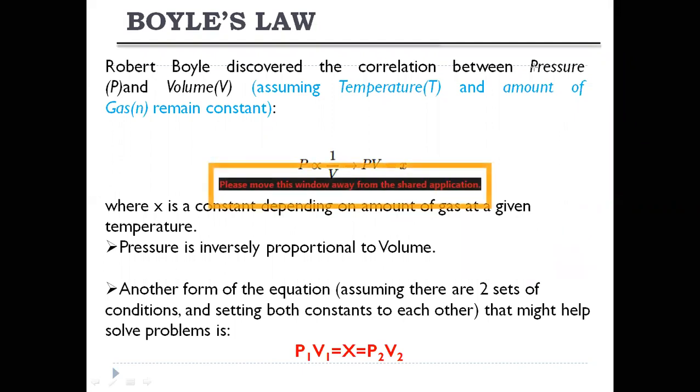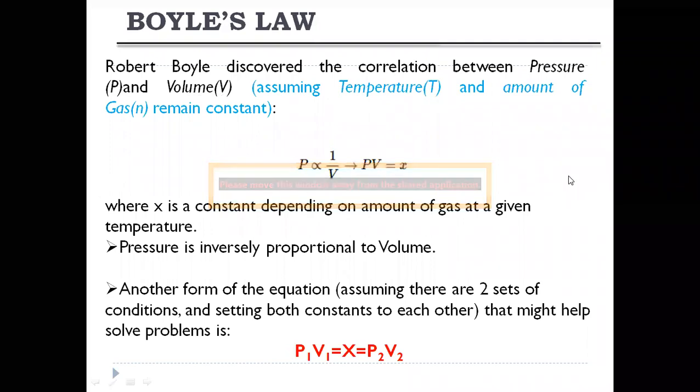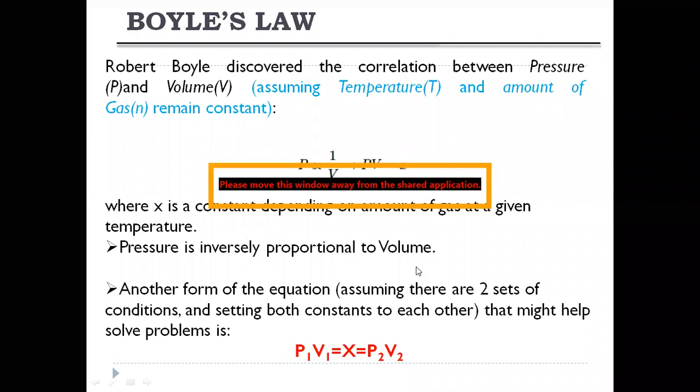So that means this is Boyle's law. By keeping temperature constant, Boyle's law discovered the correlation between pressure and volume. That means as we go on increasing the pressure, the volume will decrease. We are assuming that temperature and number of moles are constant. So in the previous section, PV is equal to nRT, with N and T constant, and R is always constant. So P is proportional to 1 by V. If you take V to this side, PV is equal to some constant value. So the property is that pressure is inversely proportional to volume.